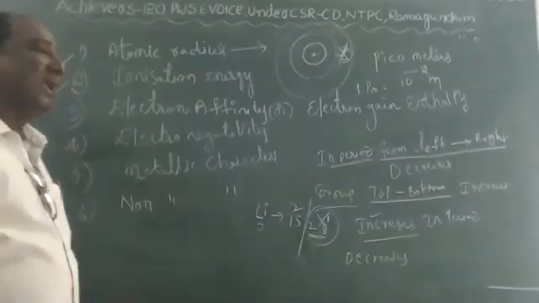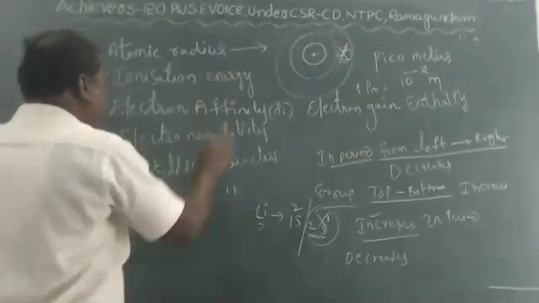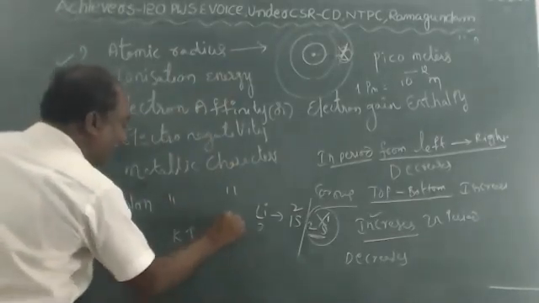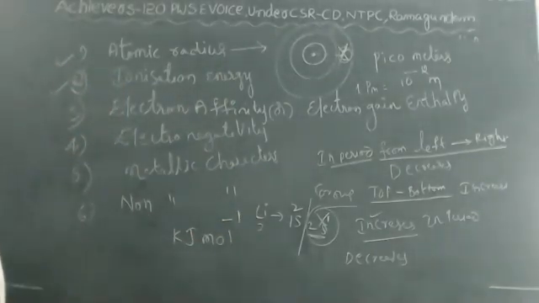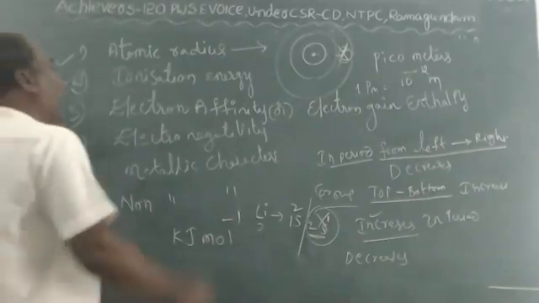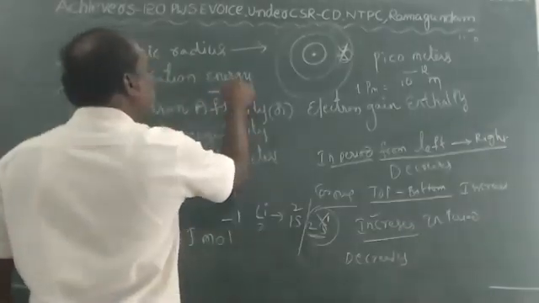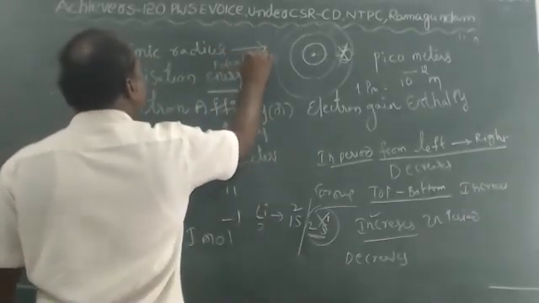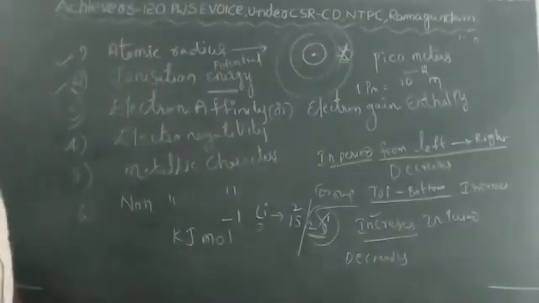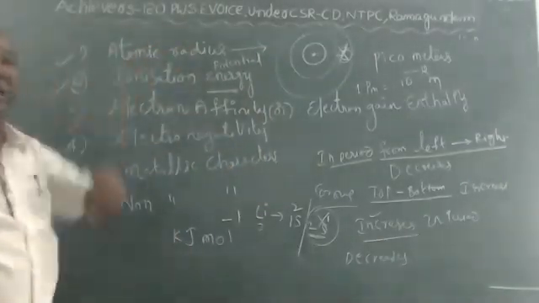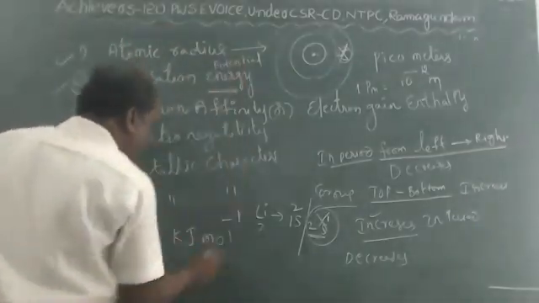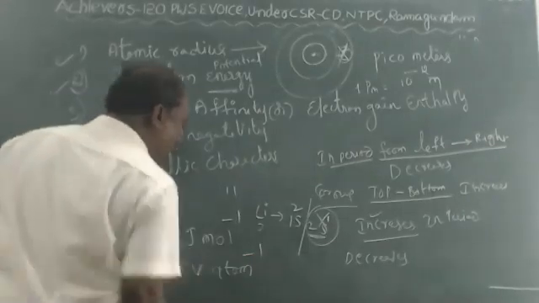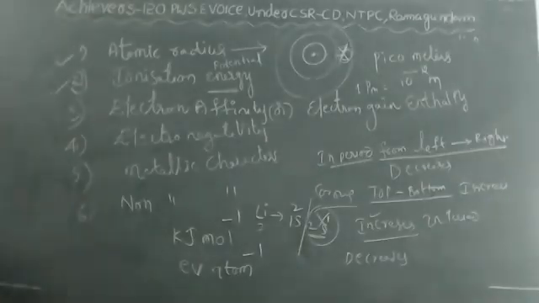Ionization energy is measured in kilojoules per mole. If instead of energy you use the term potential, ionization potential, then the unit is electron volt per atom.